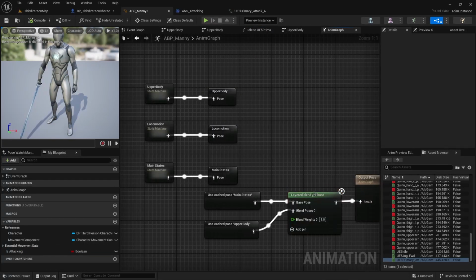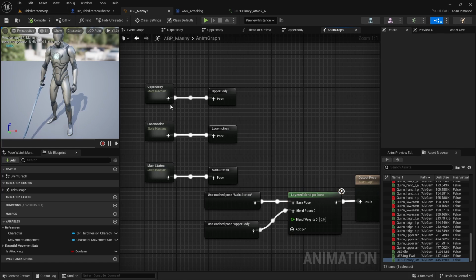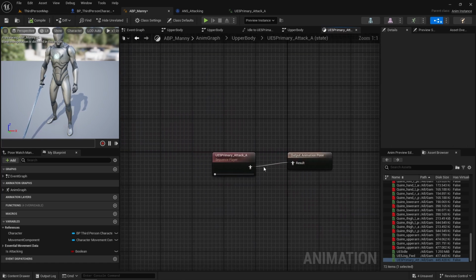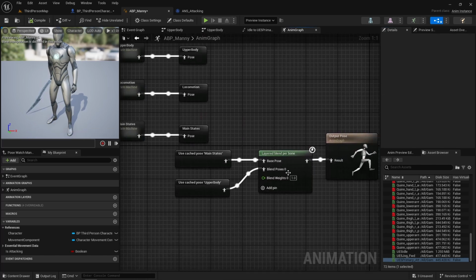I forgot to turn on Mesh Space Rotation Blend and Mesh Space Scale Blend earlier. This should allow our animations to play a bit better, but I'm going to need to change my blend weight down to 0.9, and I'm going to set my starting pose to 0.1. This will need to be set differently depending on your animation. This is just what works for my animations right now.